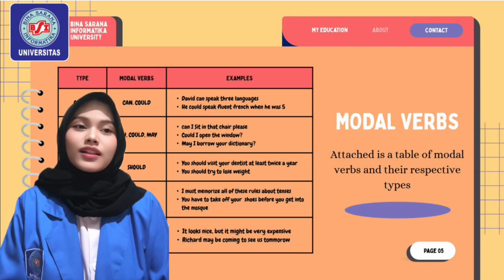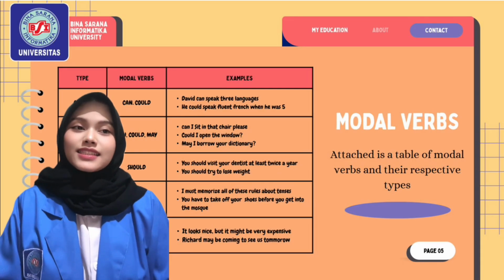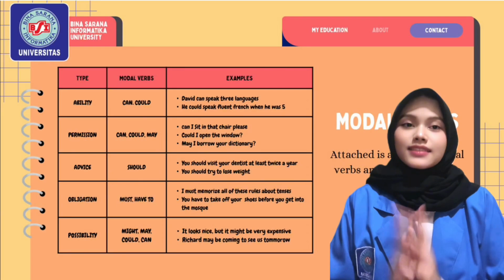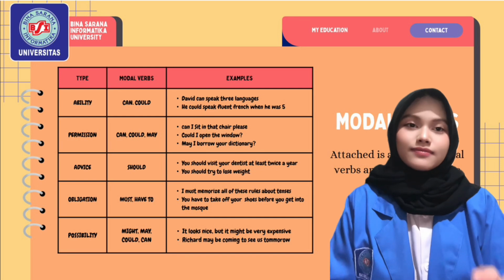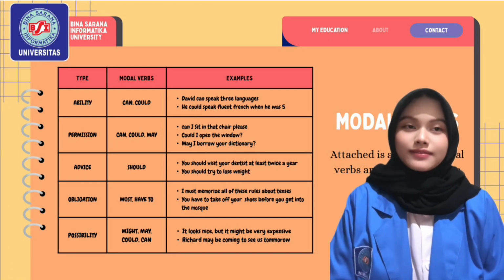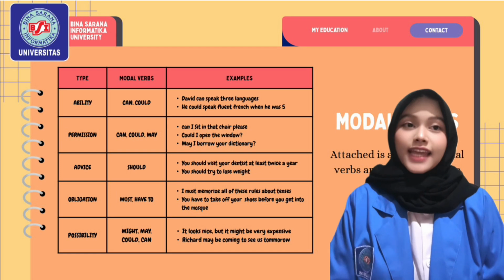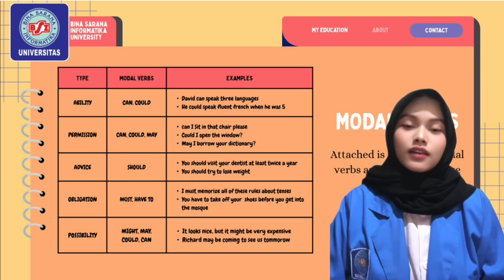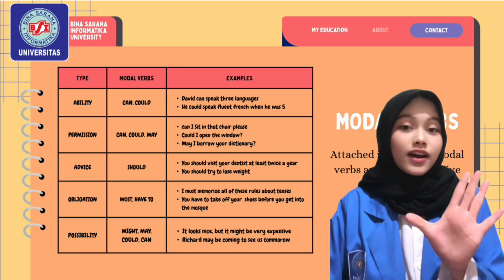Next slide, modal verbs. Attached is a table of modal verbs and their respective types. Type, modal verbs, and example. Type ability, modal verbs: can, could. Example: David can speak 3 languages. He could speak fluent French when he was 5.